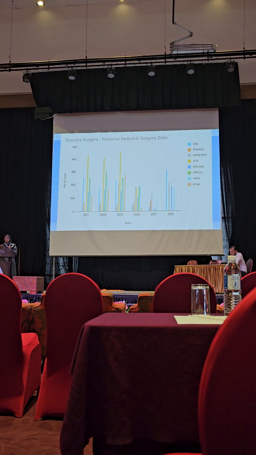For your information, not all states have a standalone daycare service, and some centers have just started pediatric surgical service. Before the era of COVID there was quite a high number, but you see in 2022 not all centers recovered from COVID.